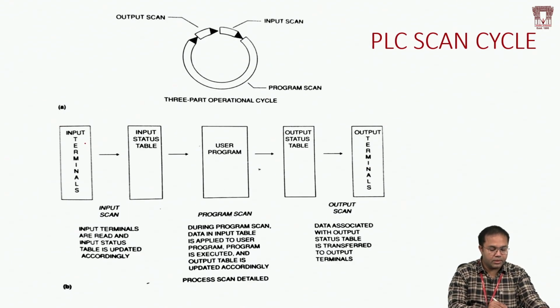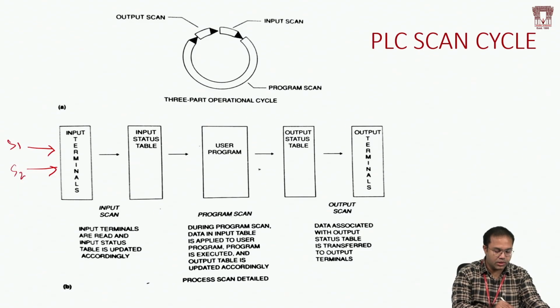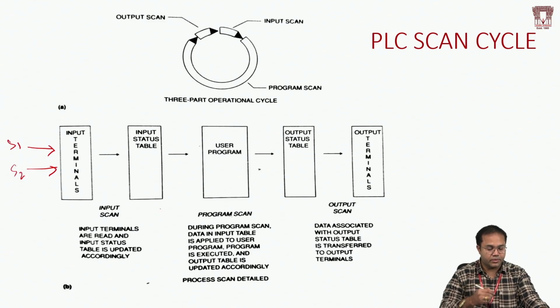See, the input terminals are across the input module, where we connect all these sensors. Say for example, I have connected 2 sensors, S1 and S2, which are proximity sensors. The status of the sensors will be on or off, where on means 1 and off means 0. It's binary. The signal enters across the terminal, and then that supply will be converted into logical binary 1 and 0.